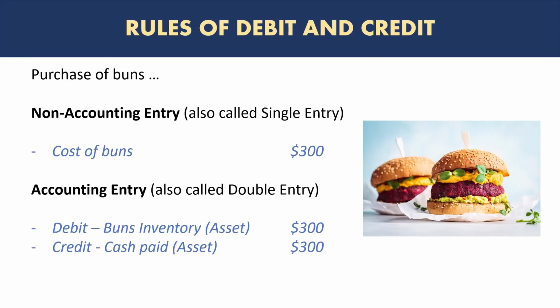Note that there is a debit and a credit. The total of the amounts is exactly the same, so the debit always equals credit. And in this case, we have an increase in asset, which is inventory, and we also have a decrease in another asset, which is cash. We will discuss what are assets, liabilities, equity, income, and expenses in detail.